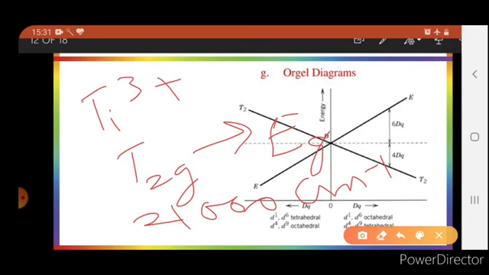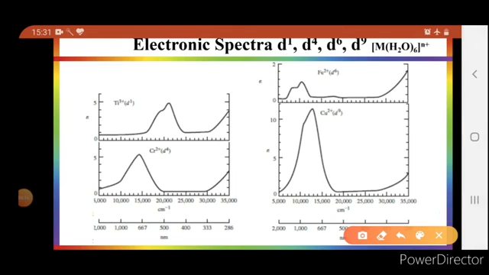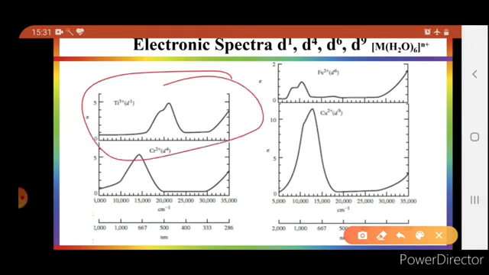So the spectrum looks like this. This is the spectrum of Ti3+, with one absorption peak. But you can see here that the absorption peak is not sharp. It has a broad spectrum with one shoulder here. Why this shoulder is coming, I will discuss later. Similarly, the other configurations that are like d1 are d9, and d4 and d6. These all four are similar types of configuration.